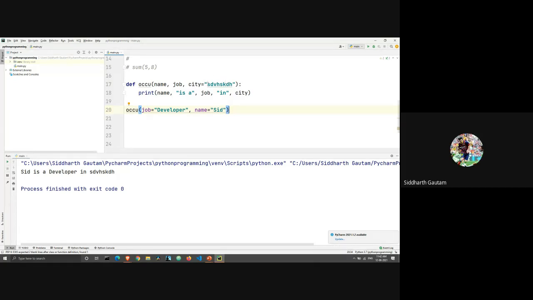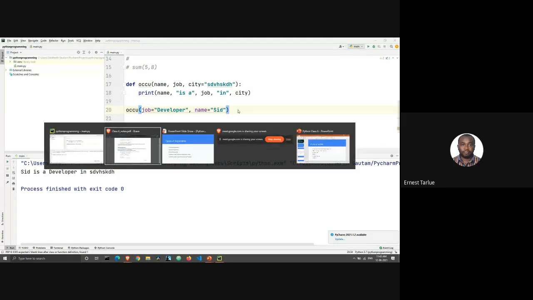Okay, you're saying that if there is a default value here for city, in the calling function, you don't have to include city. Yep, it's not compulsory. Yep, you got it. Okay, sir. No problem.